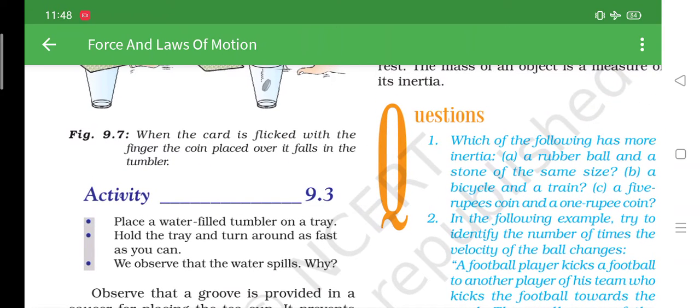And in your essay 1 from this chapter, there are only two topics. One topic is balanced and unbalanced force and the second one is Newton's first law of motion. Okay, and these two topics we have already done. And I'll pass on to you the notes, and that much only you have to do for your essay 1, from chapter number 8 and chapter number 9, only the first two topics. Okay, thank you everyone.